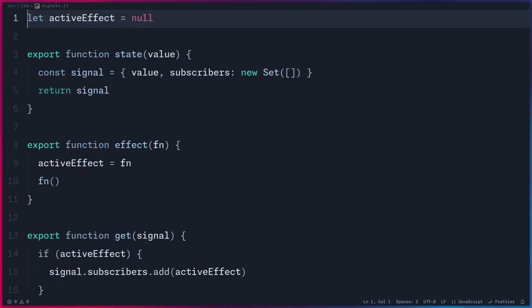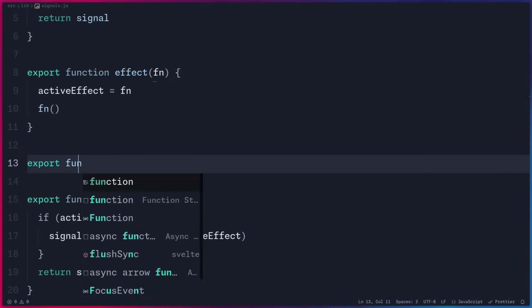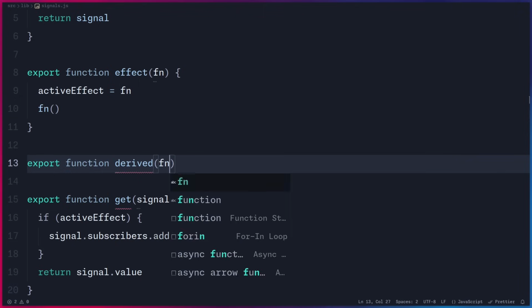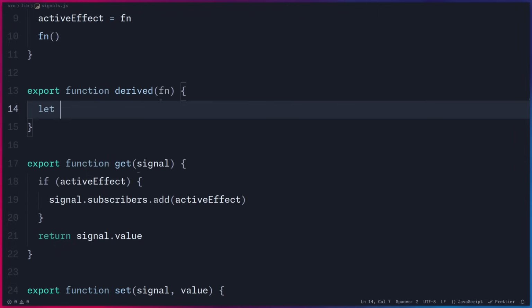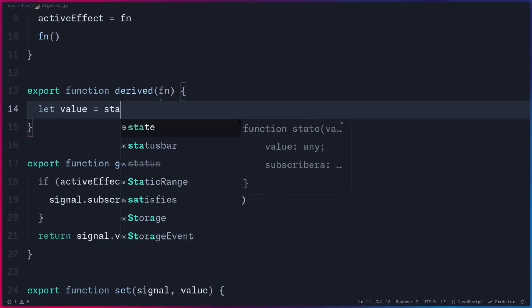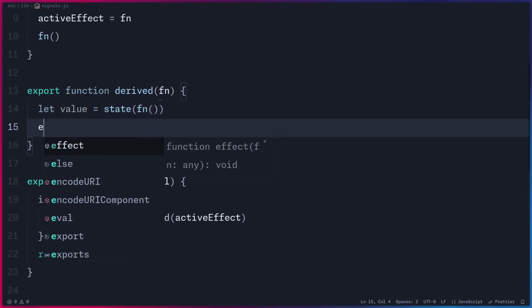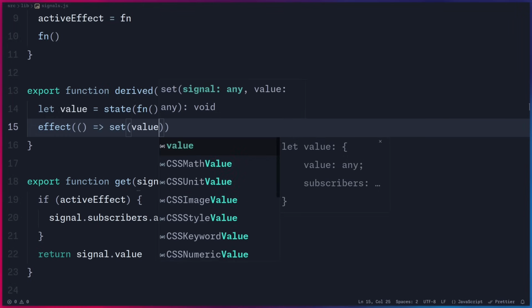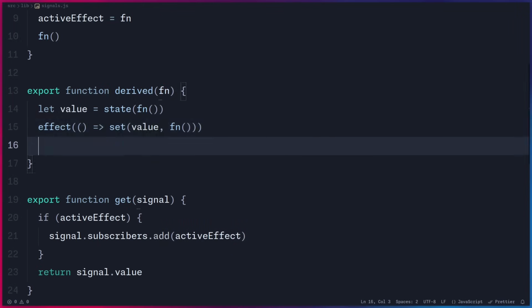Alright, and we can even implement a derived. So we can go back to our code here, and under an effect, we're going to create a new function, export function derived. And deriveds are basically just like effects, and they return a signal. So we can accept a callback function, and now here we need to create a signal. So we can say value equals state, and then we're going to invoke this function here so we get the value, and we need to use an effect inside of here. So we can use an effect, and now we need to update this signal, so we can use set, we can pass the signal, and we can invoke the function to get the latest value. And then we just need to return the signal.